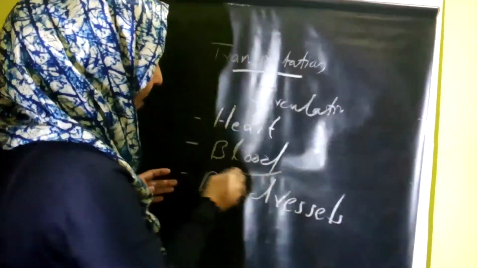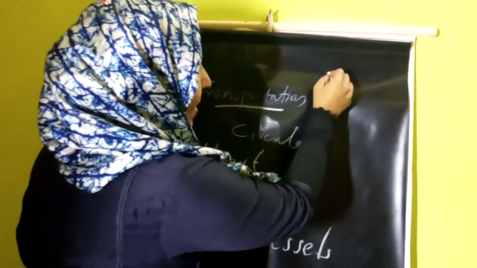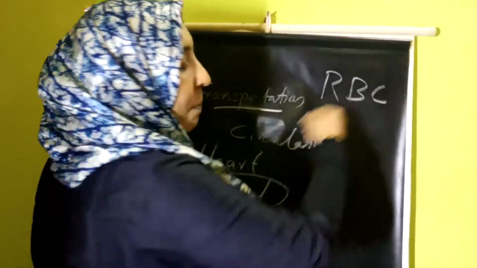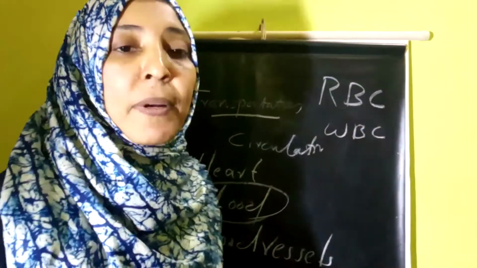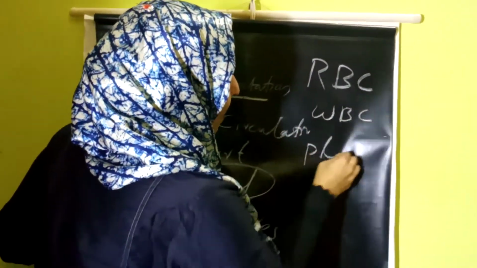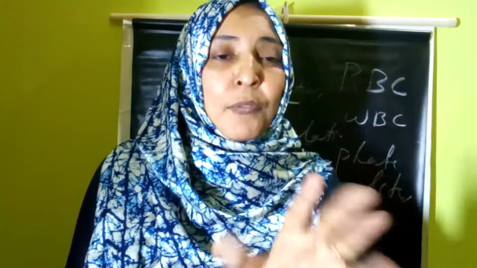About the blood, we can do blood first. What are the components of blood? The blood consists of RBC, that is red blood corpuscles, then WBC, that is white blood corpuscles, and another one is platelets. We know that the blood was thoroughly studied from the 9th standard. Blood is a fluid connective tissue which consists of a fluid matrix called plasma. Plasma is the fluid part of the blood. Inside this plasma, all the corpuscles are suspended. So just remember that.